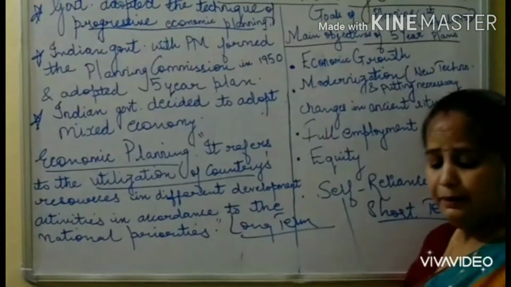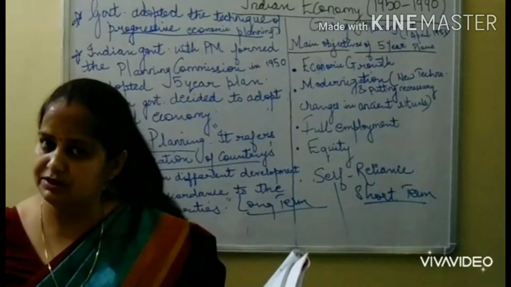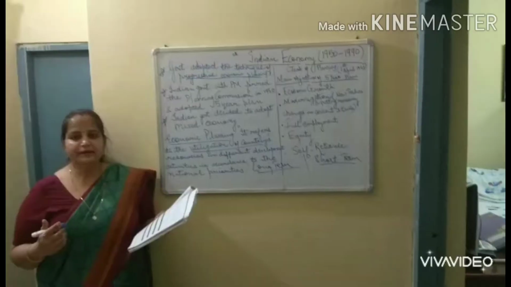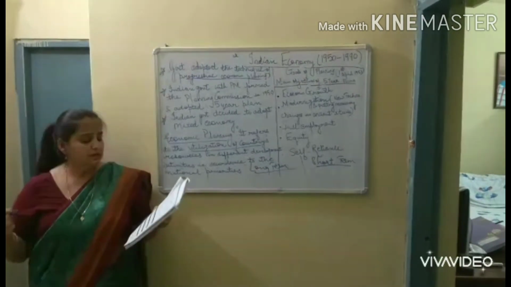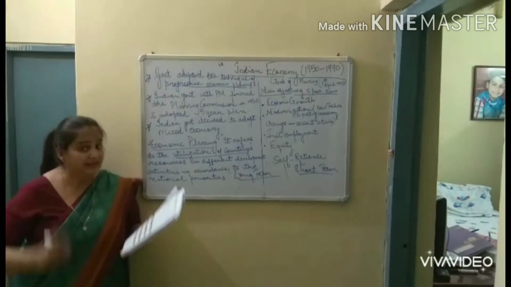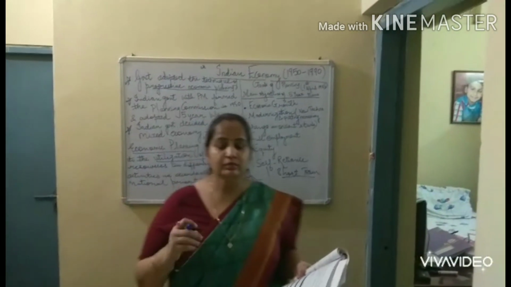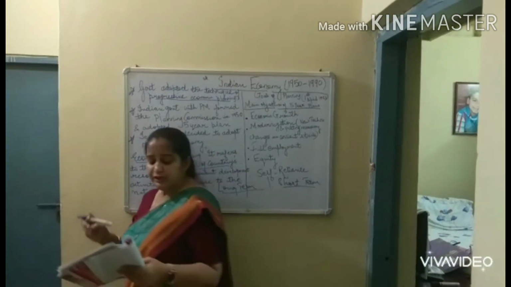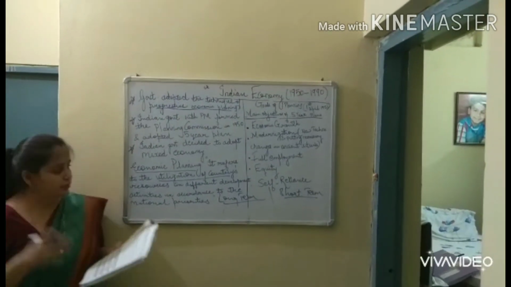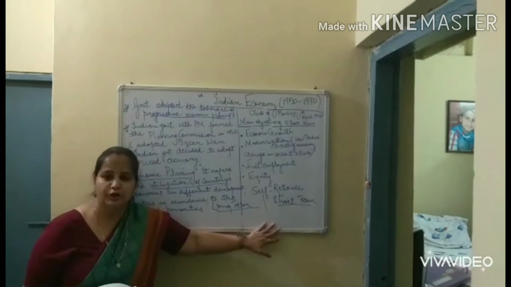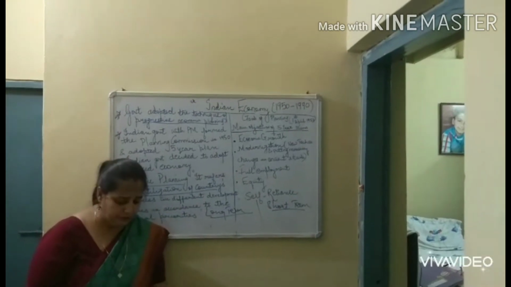Then we had one more plan, the second plan. Our second 5-year plan came into existence from 1956 to 1961. What were its objectives? Its objective was an increase in industrial production. The government decided that in the second 5-year plan we should give importance to increasing industrial production. Second was development of heavy industries. These were the objectives of the second 5-year plan. See students, why am I telling you all the objectives of these short-term plans? Just to make you understand the meaning of short-term goals or objectives and what their main objectives were.